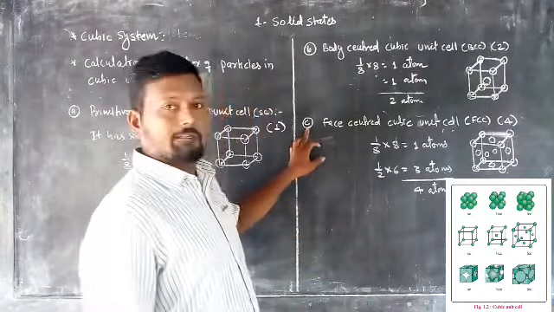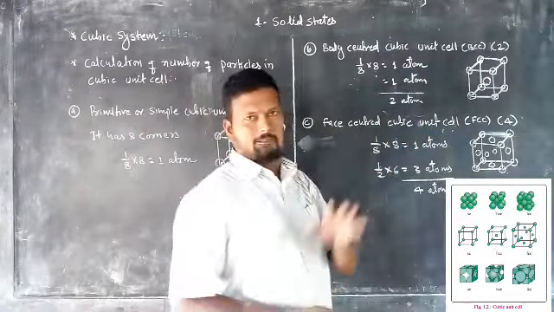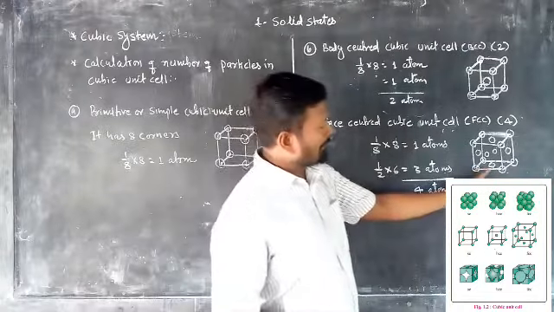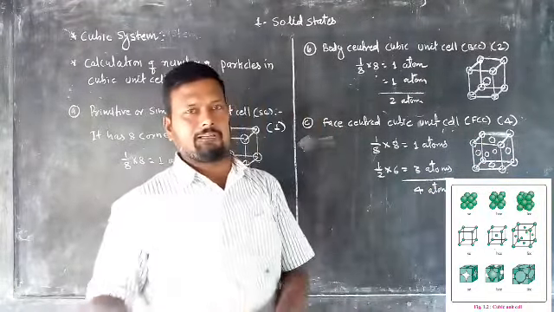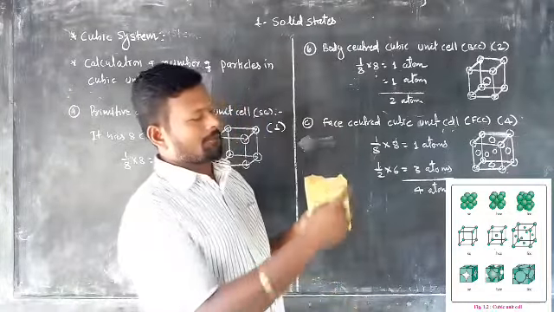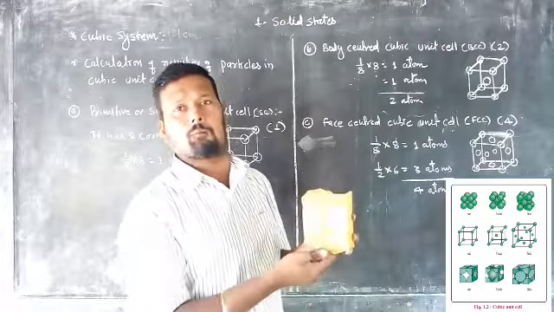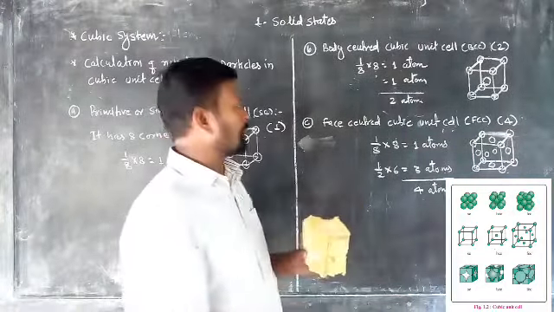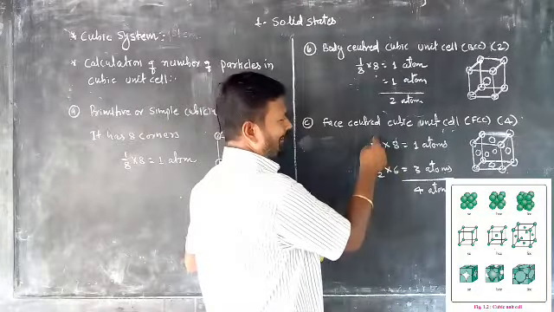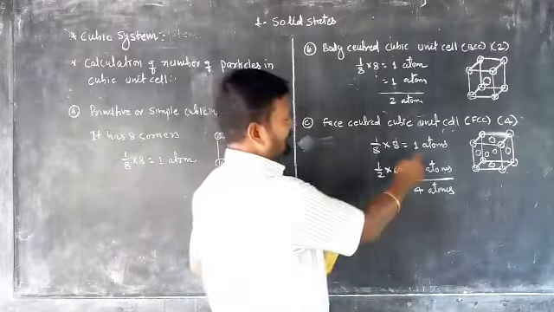The third is the face centered cubic unit cell. So look at the blackboard. The 8 points are present at the corners. Imagine that is the cube. 1, 2, 3, 4, 4 upper and 4 lower. How many? 8 corners. So points are present at the 8 corners, that is 8 items, and each corner contributes 1 by 8 position. So there is 1 item.